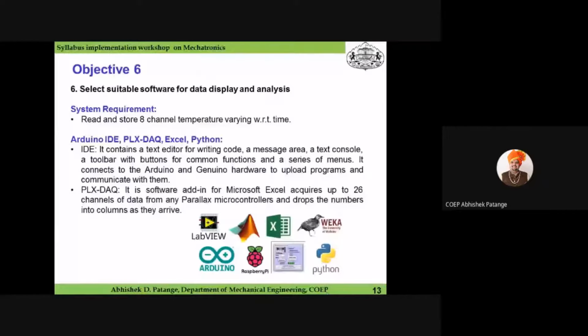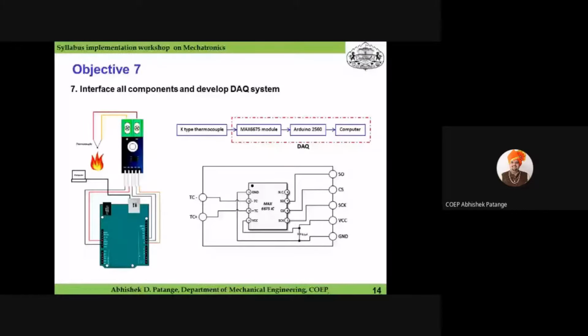You can use Python also, because students have now learned Python, so they can interface this complete system to Python, get data and analyze it with Python. So the next objective is interfacing all components to develop the data acquisition system. You can see the circuit diagram here, where the thermocouple is interfaced to the MAX 6675 module, which is the signal conditioning module. Then it is interfaced to the Arduino board.